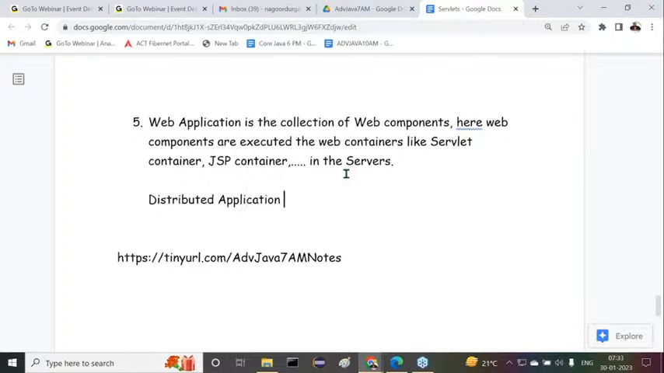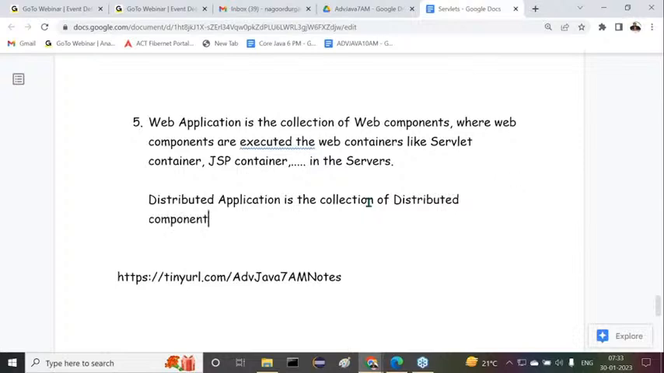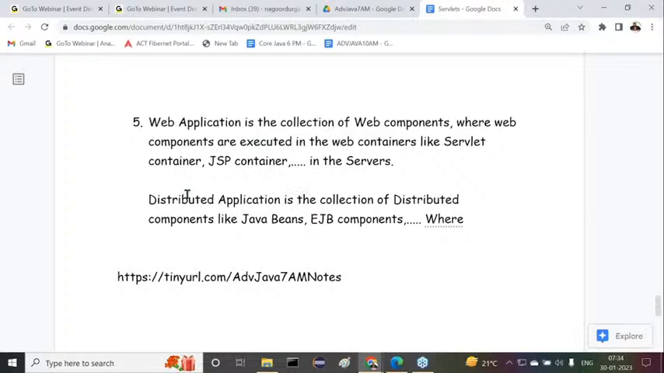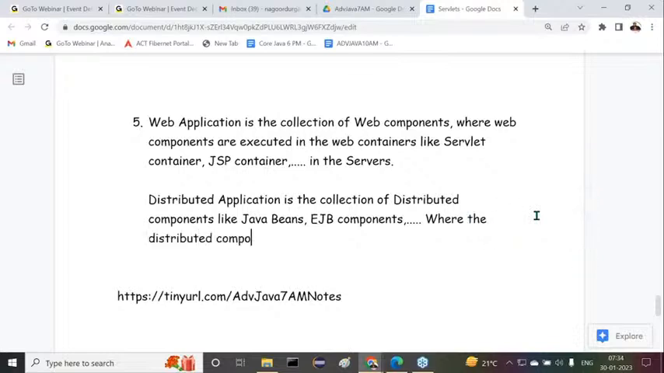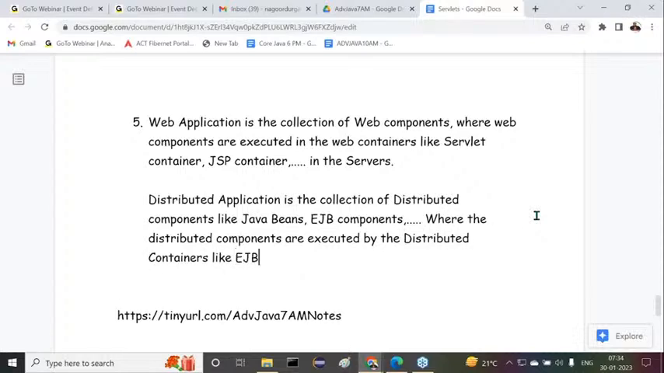Next one, distributed applications. A distributed application is a collection of distributed components like Java beans, EJB components, and so on, where the distributed components are executed by the distributed containers like the EJB container and so on. Understand my point?